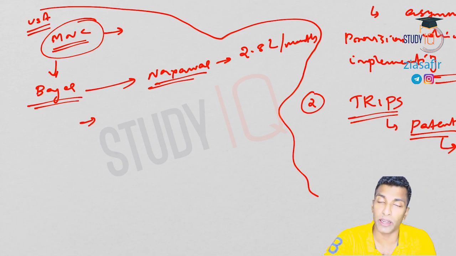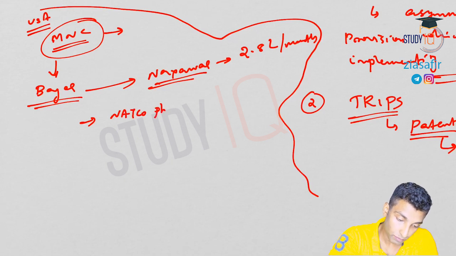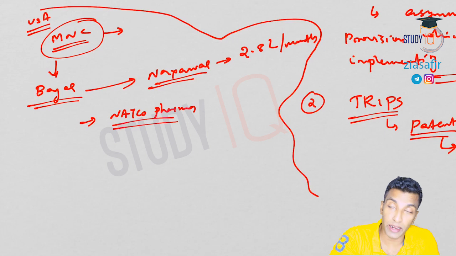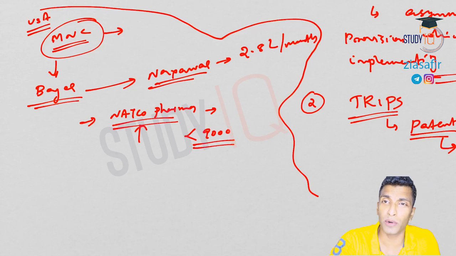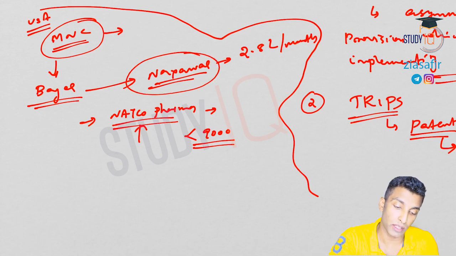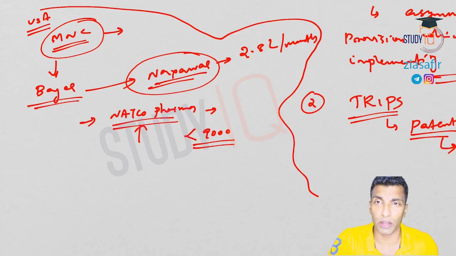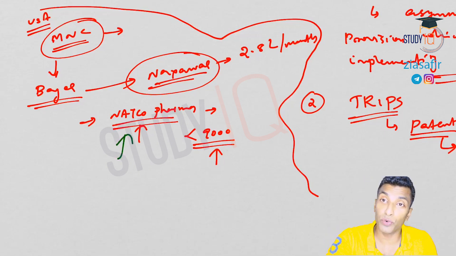So what the Indian government, the Indian Patent Office, did was allow Natco Pharma to produce this drug under compulsory licensing. And you know how much it cost after Natco Pharma started producing this drug? Less than 9,000. Now this is affordable to all. There was a case in the Supreme Court, and in the Supreme Court also they couldn't win. This company cannot win because it was for life-saving purposes and it was not affordable for normal people. So on that ground we won the case. So the Indian Patent Office can allow Natco Pharma to violate this patent.